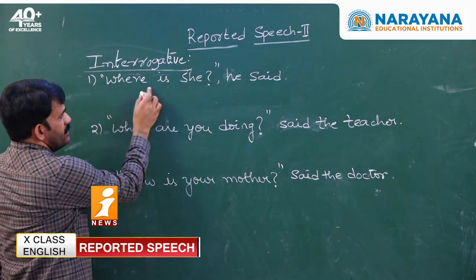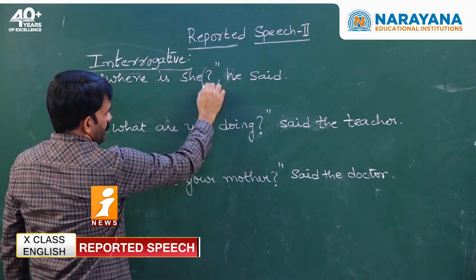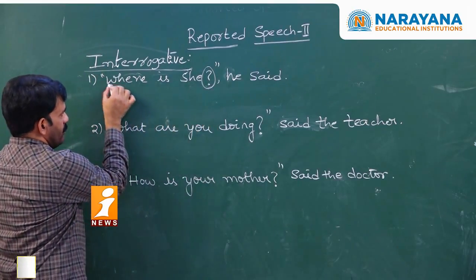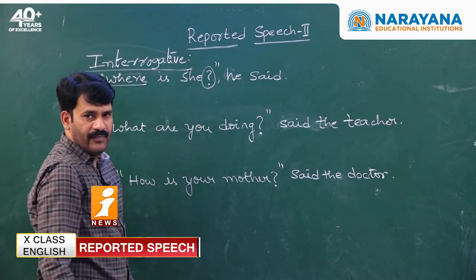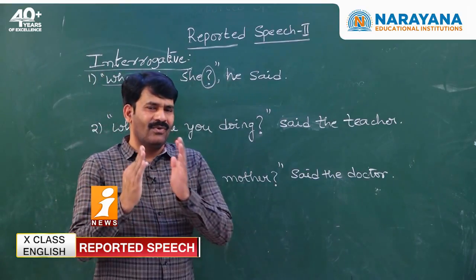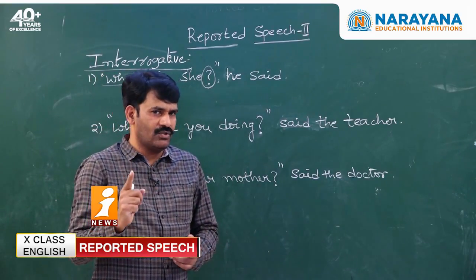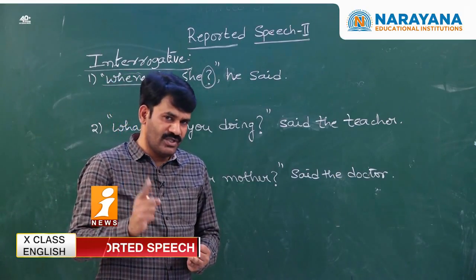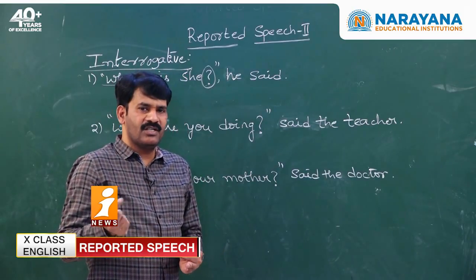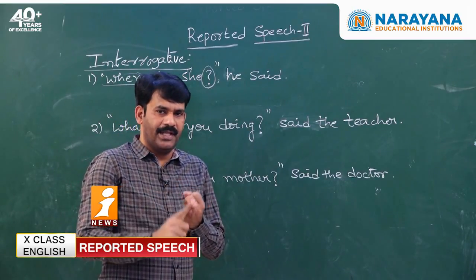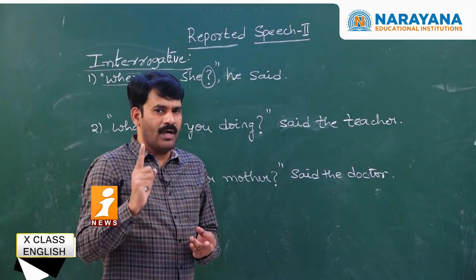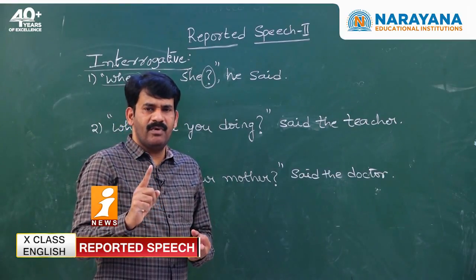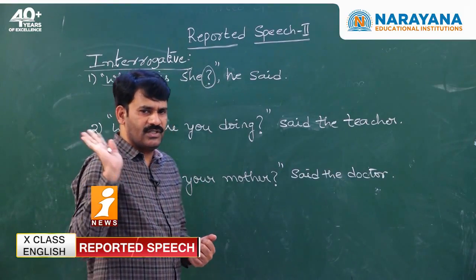Shall we see how to change a sentence from direct to indirect in WH model? Very good. Where is she? Is it an interrogative or not? Yes, interrogative. In interrogative, verbal question or WH question? It's a WH question. When it is a WH question, the only difference between verbal question and the WH question is conjunction. Remember this. In verbal question, the conjunctions were if or whether, but in WH question, whatever the WH word is used in direct speech, the same WH word is to be used in indirect speech. That is the only difference.